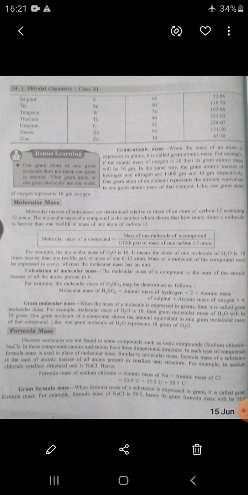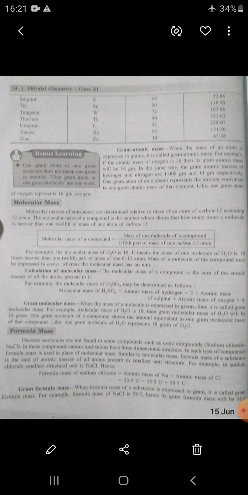For example, suppose we take the compound H2SO4, sulfuric acid, and determine its molecular mass. H2SO4 is composed of hydrogen, sulfur and oxygen. So how many hydrogen atoms? 2 hydrogen means atomic mass of hydrogen multiplied by 2.